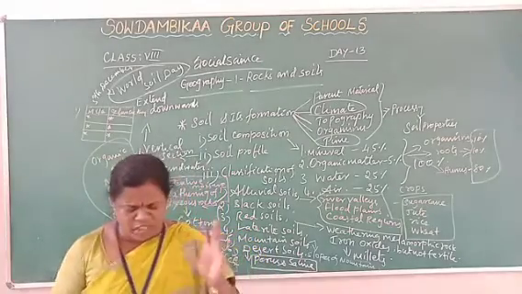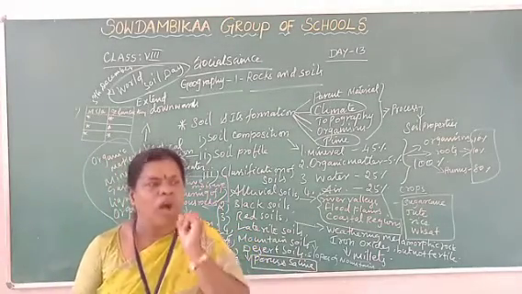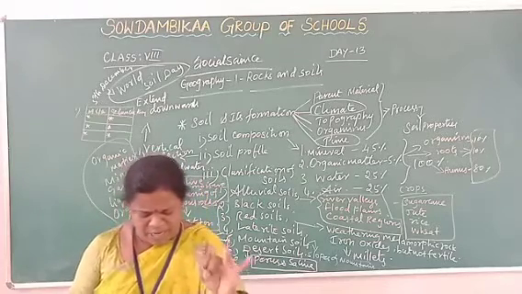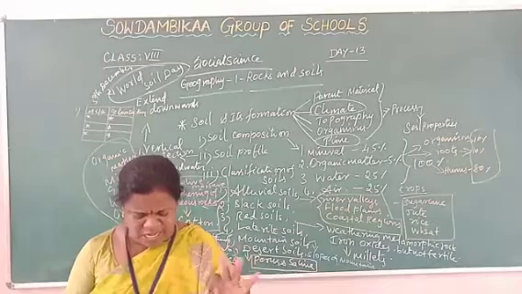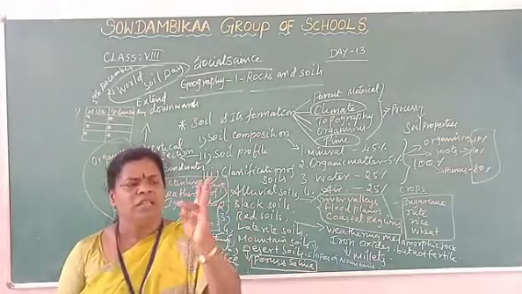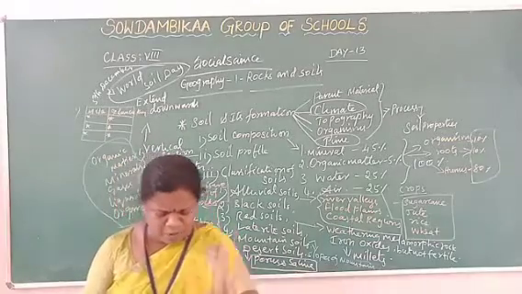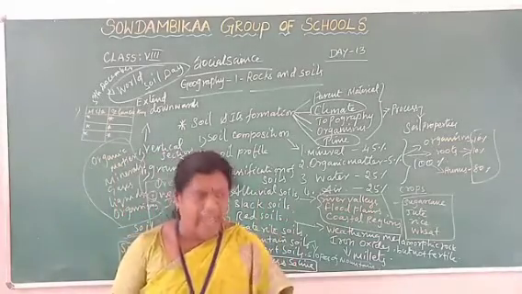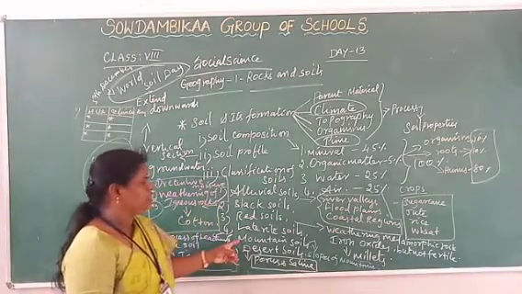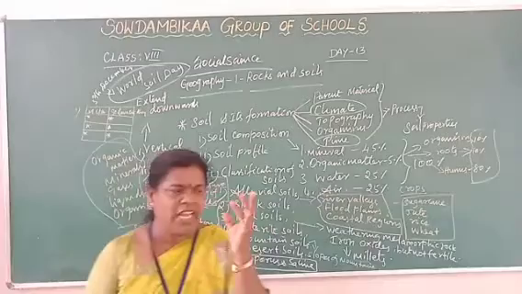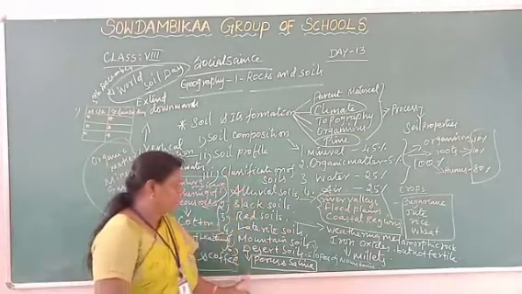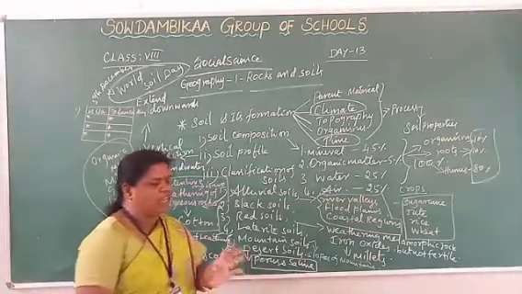So soils are classified on the basis of their formation. How do they classify the soil? On the basis of their formation, color, and physical and chemical properties. They divided and classified the soil types based on formation, color, and physical and chemical properties. They classify the soils into 6 types in India.